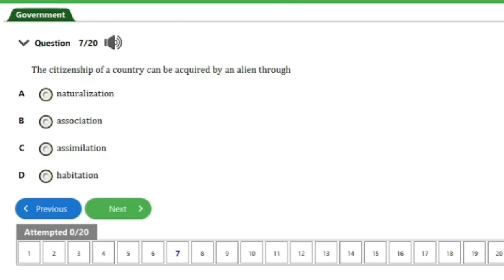So let's head on to the next question, guys. So over here is question number 7. It says, the citizenship of a country can be acquired by an alien through A, naturalization, B, association, C, assimilation, D, habitation. So guys, the answer to this question is option A here, that's naturalization. So let's head on to the next question, guys.